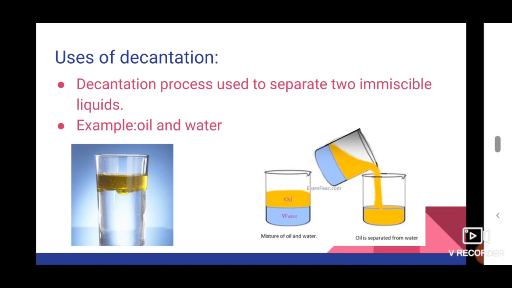For example, in the first picture, a water and oil mixture is given. The oil forms the upper layer, and the water is the bottom layer. The upper layer of oil is removed from the water by the decantation process. So in this way it is used to separate the two immiscible liquids.